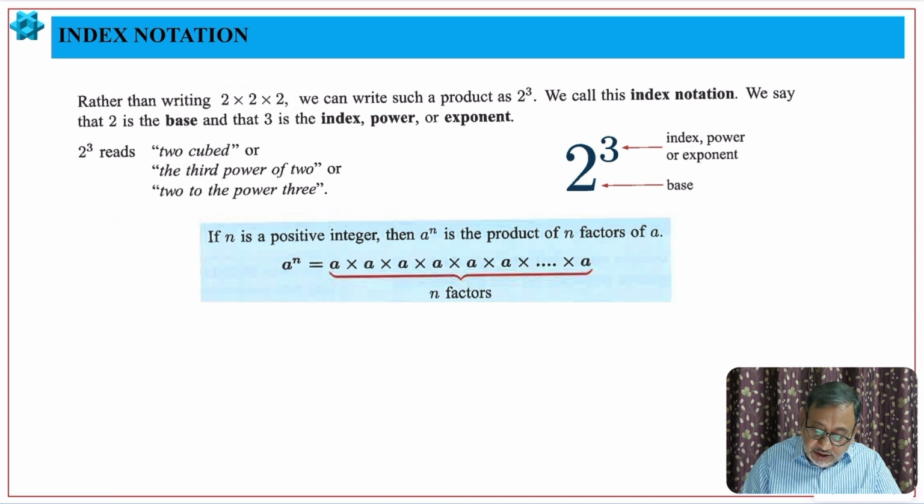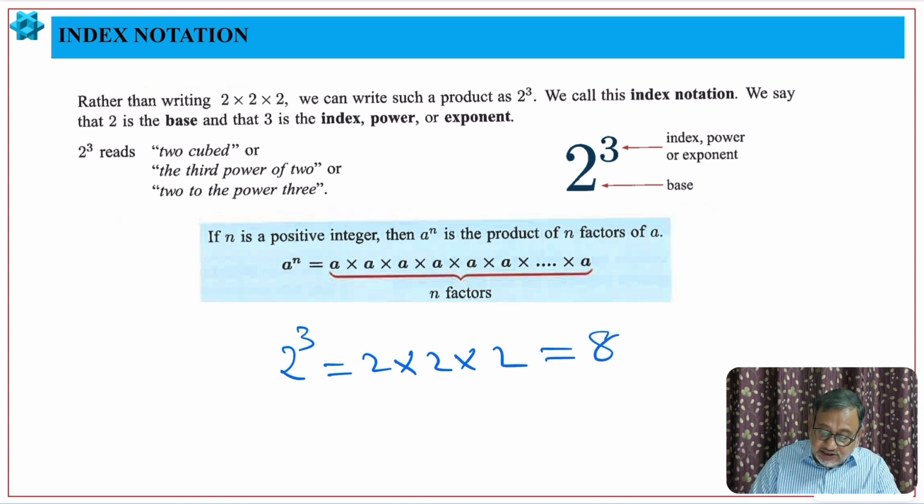Now look here. Here is the index notation which was given in the syllabus. So 2 to the power 3, what is the meaning of 2 to the power 3? We can write it as 2 into 2 into 2, which is 8.